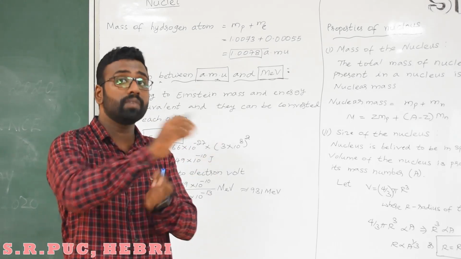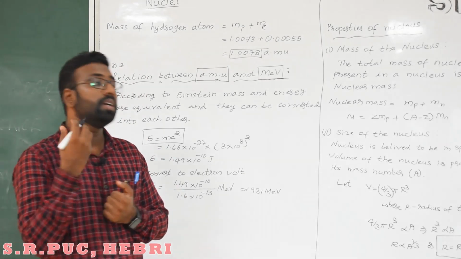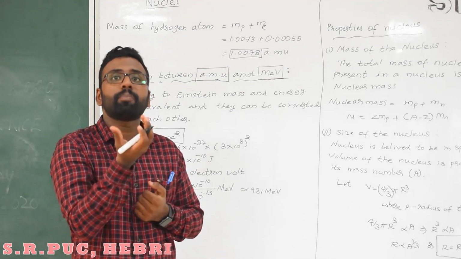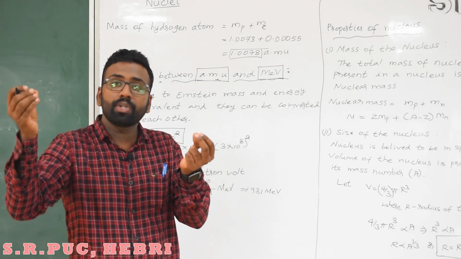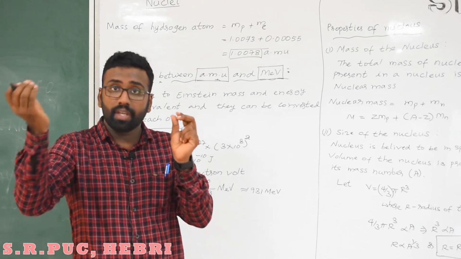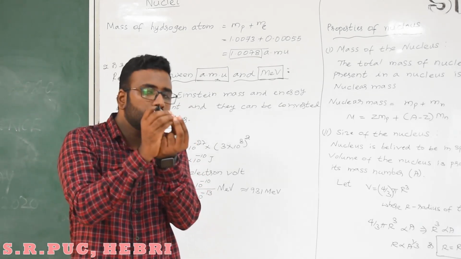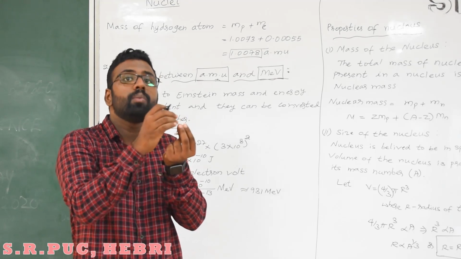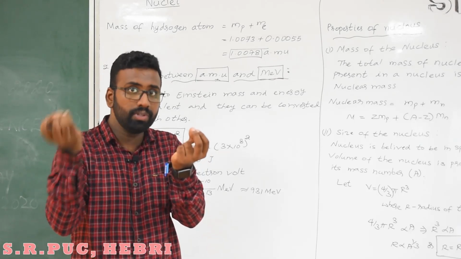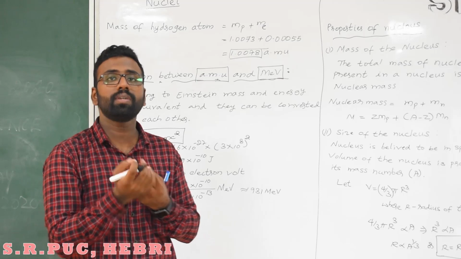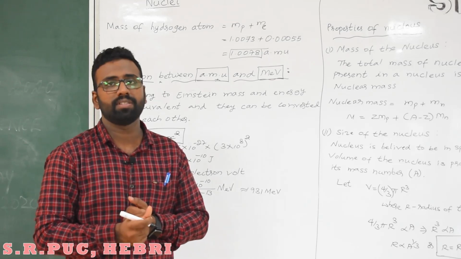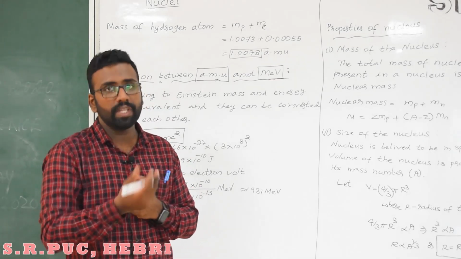Then how can energy be converted into mass? This comes in nuclear reactions. When certain types of nuclear reactions like pair production take place, the photon energy gets converted into protons and neutrons. When a highly energetic photon collides with a nucleus, protons and neutrons are produced. So here the energy of the photon gets converted into mass. That is also possible, but it is a rare case. It will usually happen in nuclear reactions, but conversion of mass into energy is very common.